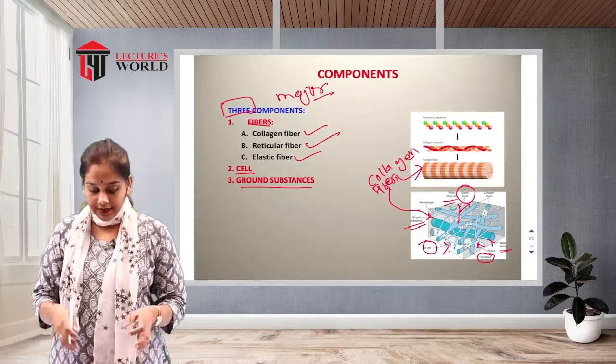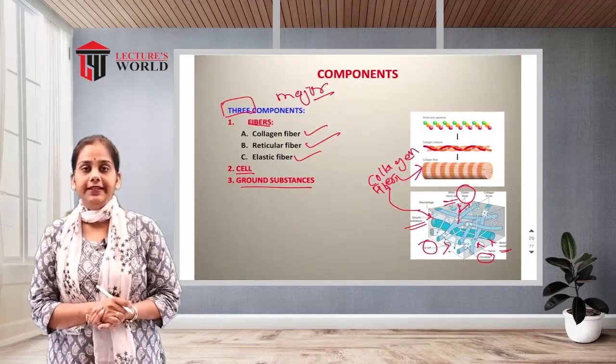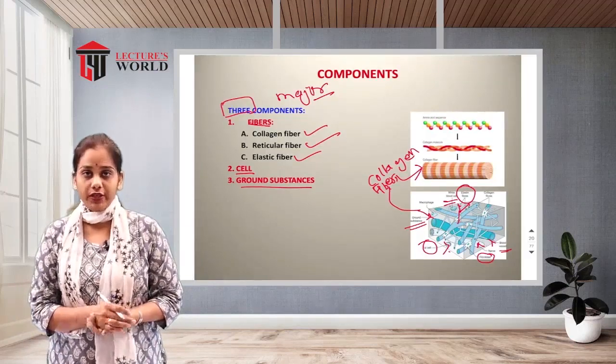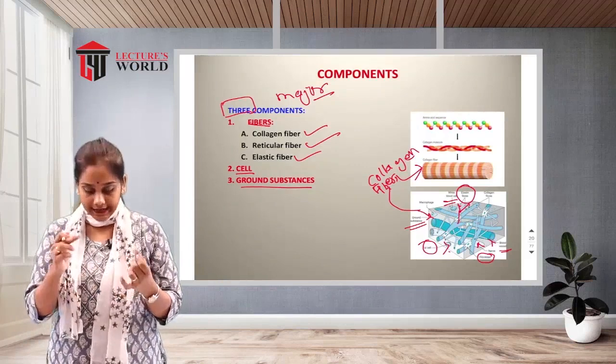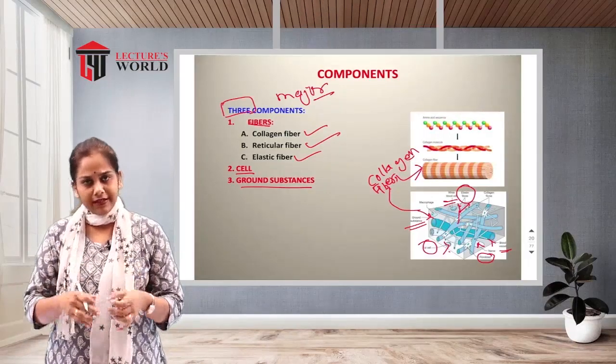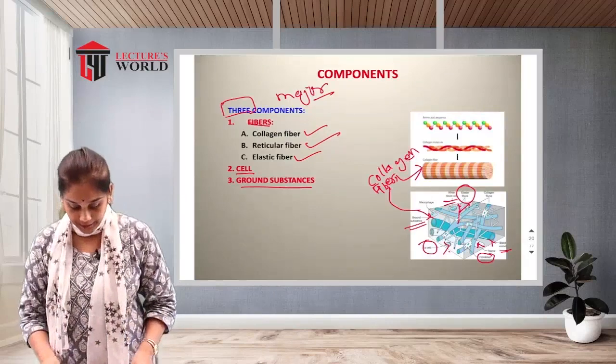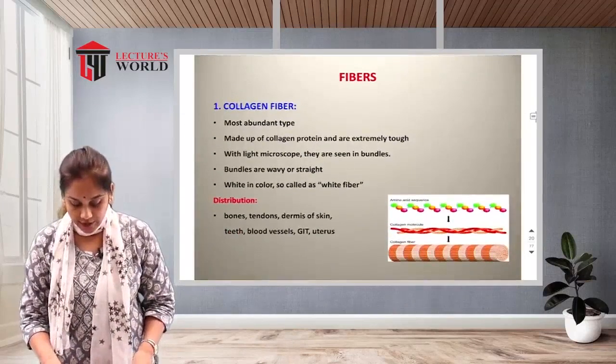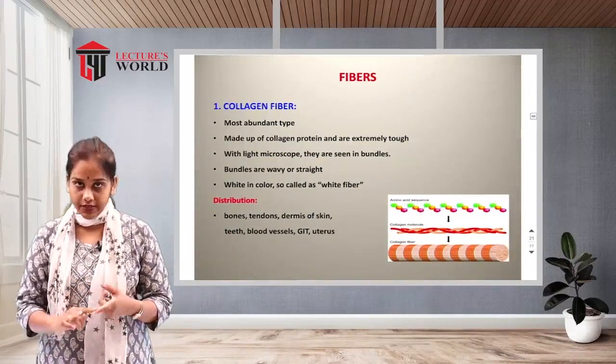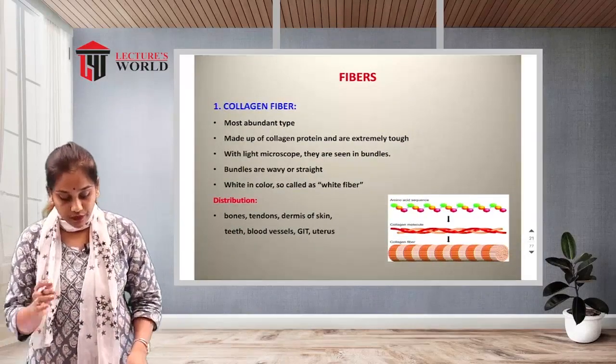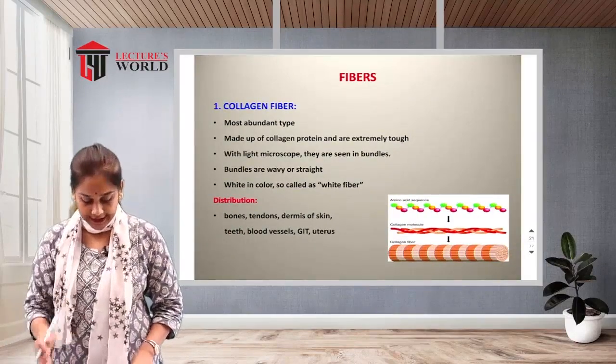So these are the basic components of connective tissue: fibers, cells, and the elastic fibers. We will see them in detail in the next slide. So which types of fibers? The first one is collagen fibers. Let us see in detail.